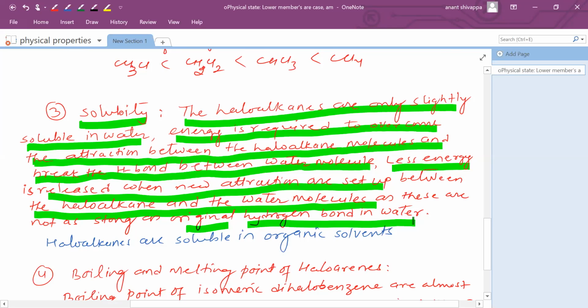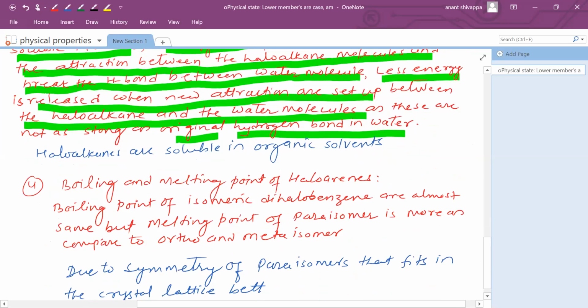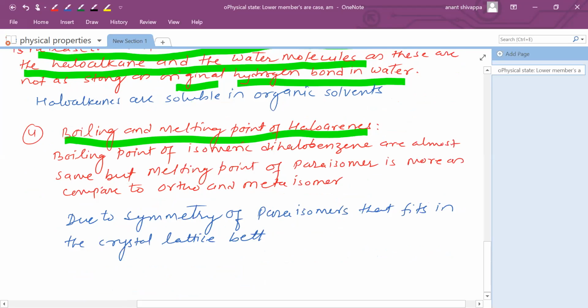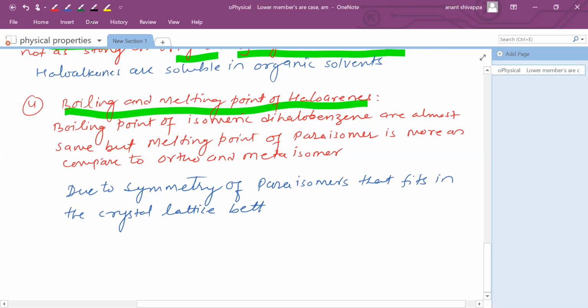So this is the reason why haloalkanes or haloarenes are insoluble in water, but they are highly soluble in organic solvents like benzene, carbon tetrachloride, carbon disulfide. Then the fourth point, I am mentioning it separately: the boiling and melting point of haloarenes. There is nothing special except one. The boiling point of isomeric dihalobenzenes is almost the same.